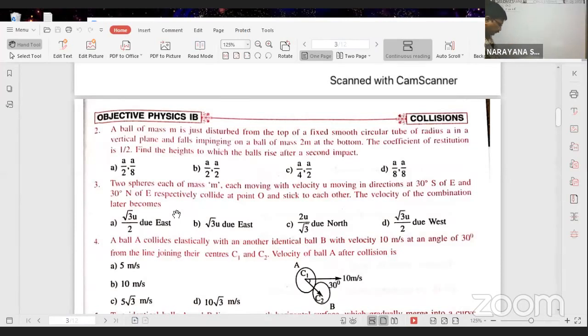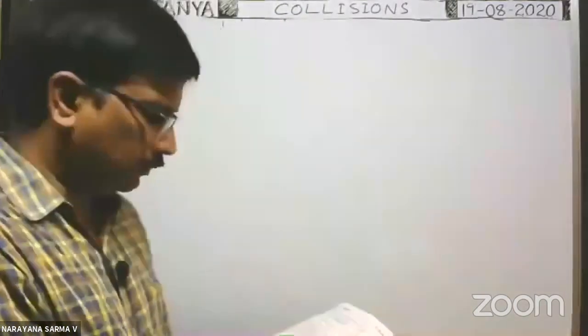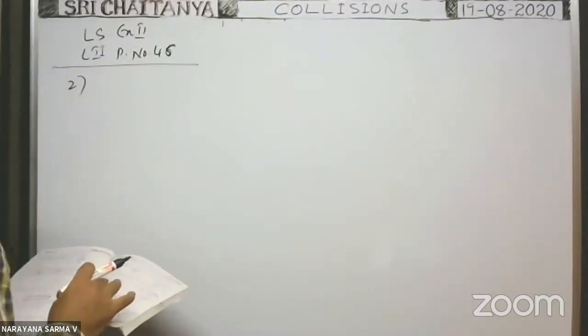Second problem. A ball of mass m just disturbed from the top of a fixed smooth circular tube of radius a in a vertical plane and falls impinging on the ball of mass 2m at the bottom. Coefficient of restitution is 1/2. Find the heights to which the balls rise after a second impact. Okay, I think you have seen the problem. Now all of you look at the board.